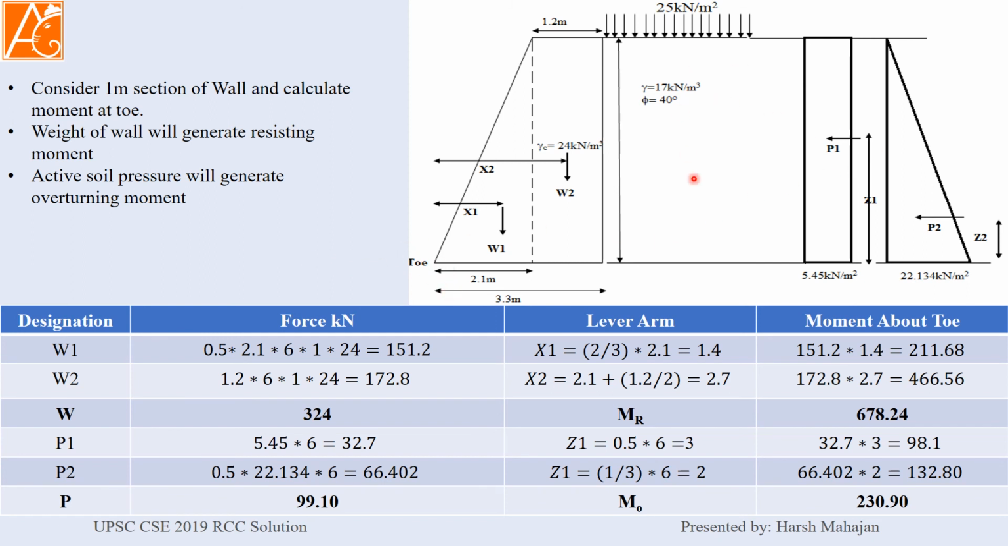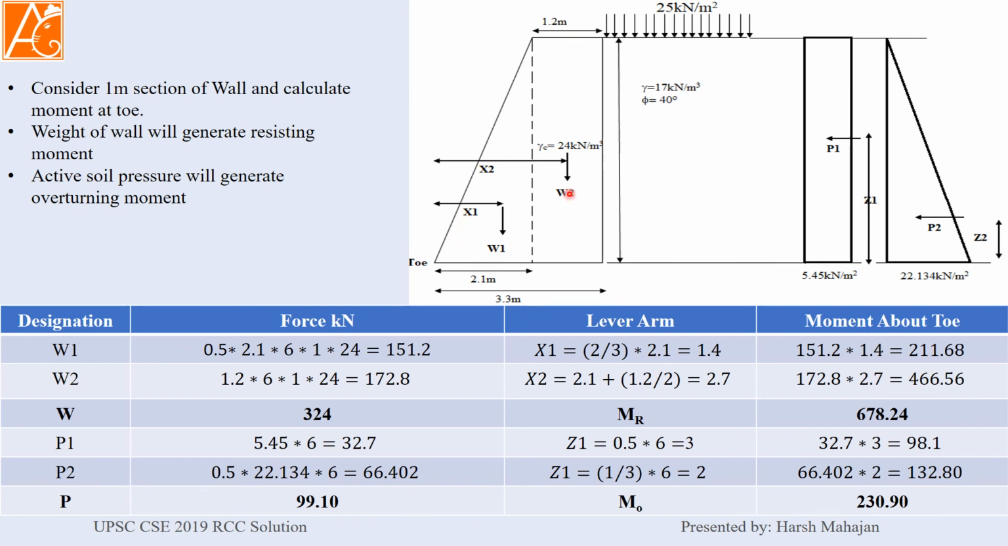What is happening? This soil and this surcharge is pushing this wall in this direction, and the weight of the wall, which is acting downward, is trying to resist it. So these are overturning forces and these are the resisting forces. So weight of wall will generate resisting force and active soil pressure will generate the overturning forces. Now we are going to calculate the force, the lever arm with respect to the toe and moment about the toe. Very easy. Just see. This is the wall. Considering W1 and W2, two weights are given. W1 is the weight of this triangle.